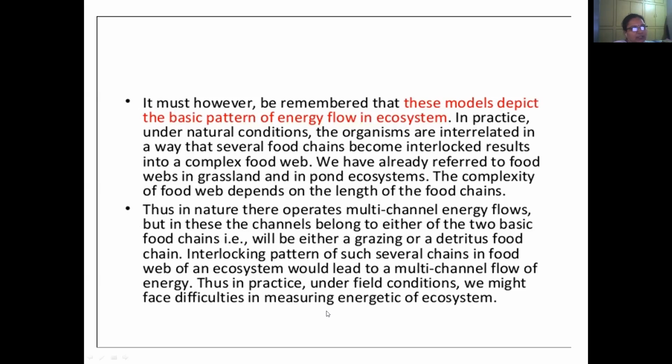These models depict the basic pattern of energy flow in an ecosystem. Thus, in nature, multi-channel energy flows operate, but the channels belong to either of the two basic food chains, grazing and detritus. Okay, thank you.